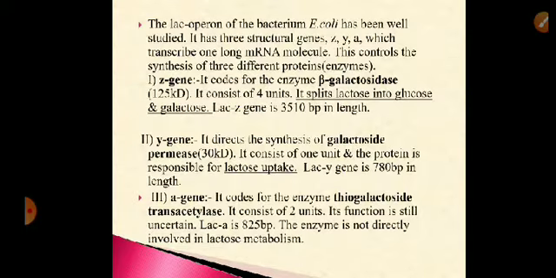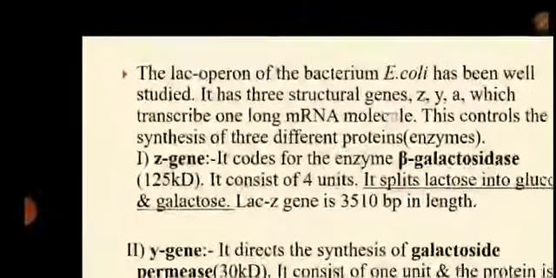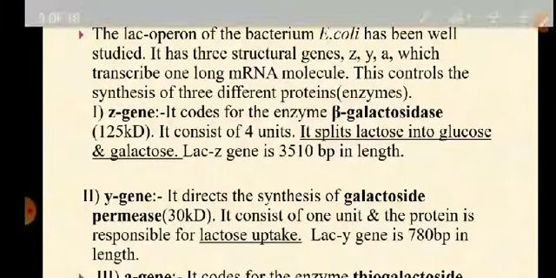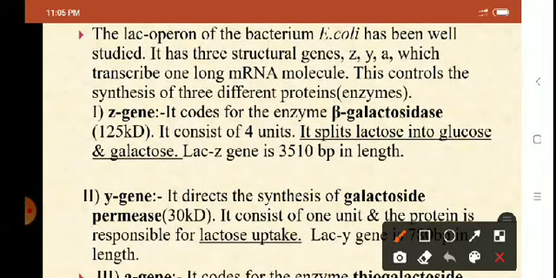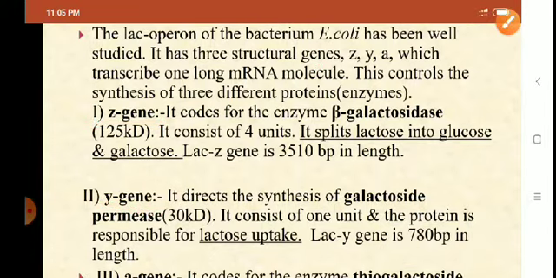The Lac Operon of the bacterium E. coli has been well studied. It has three structural genes. What are the three structural genes of Lac Operon? Gene Z, gene Y, and gene A. Z gene codes for beta galactosidase enzyme having a molecular weight of 125 kilodaltons. Beta galactosidase enzyme is made up of 4 units. It splits lactose into glucose and galactose, and the gene is 3510 base pairs in length.